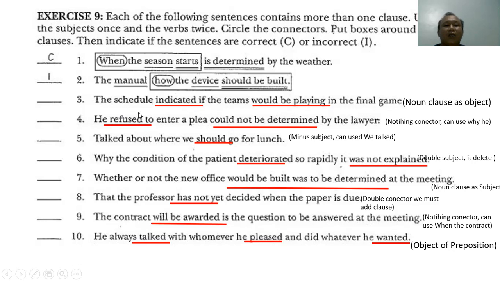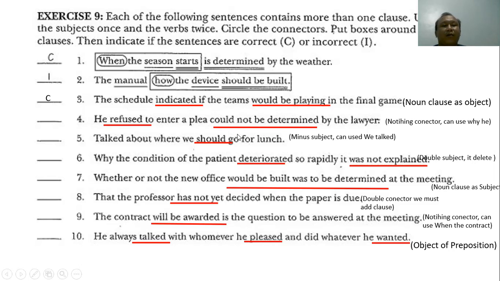Number 3: The schedule indicates if the teams would be playing in the final game. Why is the answer correct? The schedule is the subject, indicates is the verb. If is the connector, the teams is the subject, would be playing is the verb. In the final game is an adverb. This is a noun clause as object.